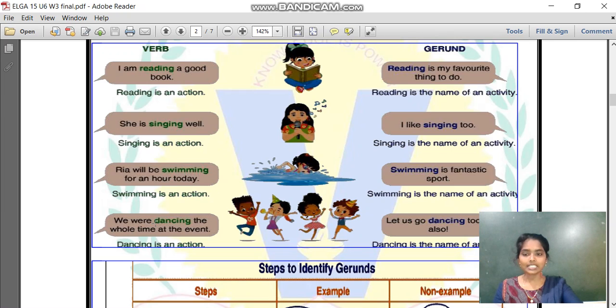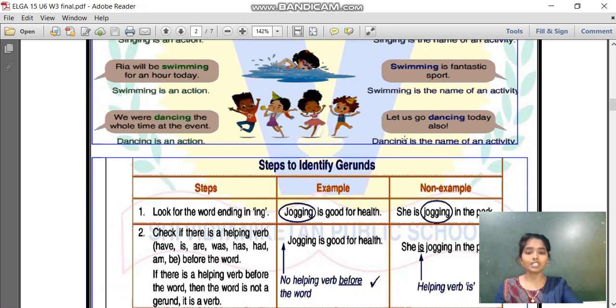Coming to the last sentence, we were dancing the whole time at the event. Here, dancing is an action. When it comes to the gerund, let us go dancing too. Here, dancing is the name of an action. So this is the difference between verb and gerund. In the case of a verb, it also ends with ing, and a gerund also ends with ing. But in the case of a verb, that word shows an action. When it comes to the gerund, that word we use in the place of a noun. So that is the difference between verb and gerund.